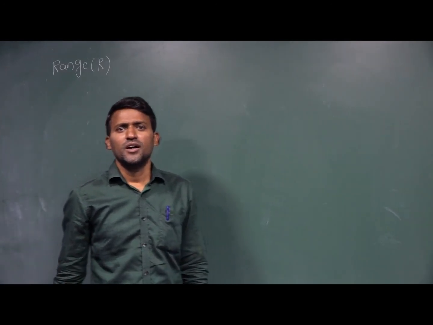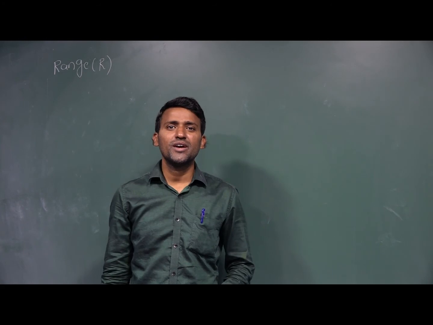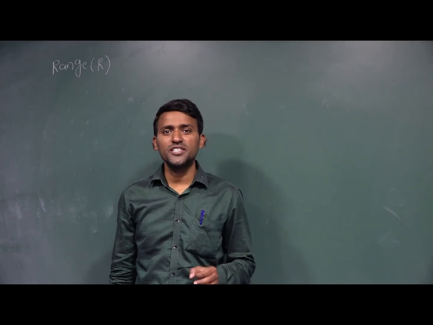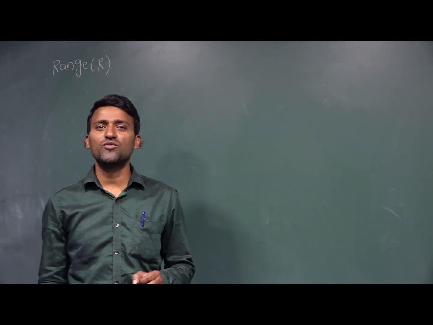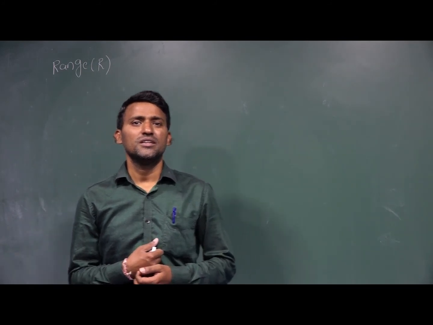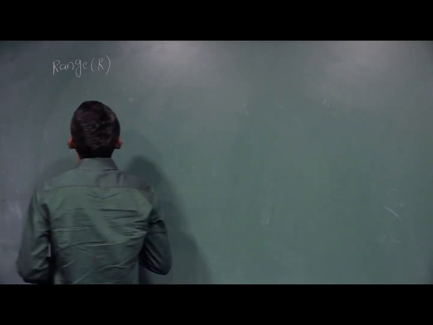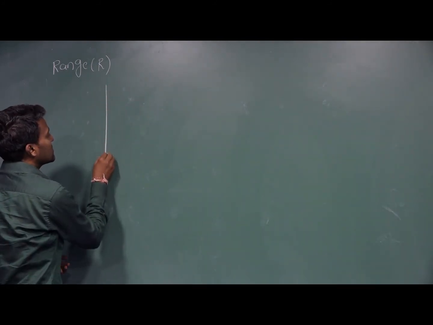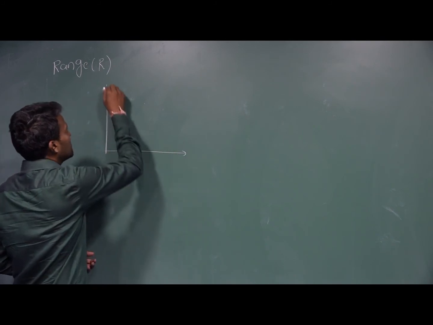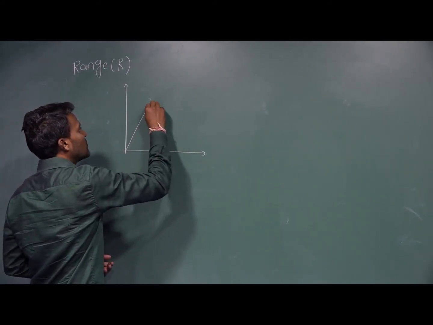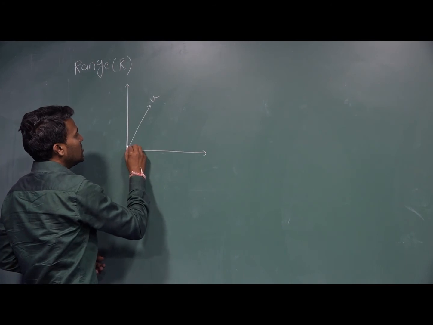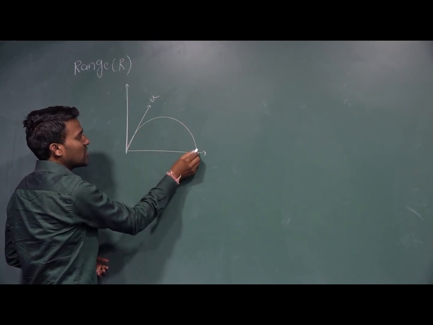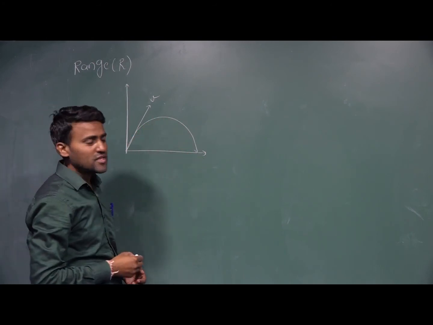Range is the horizontal distance covered by the particle during the time of flight. When an object is projected with a velocity u, the path is a parabola.